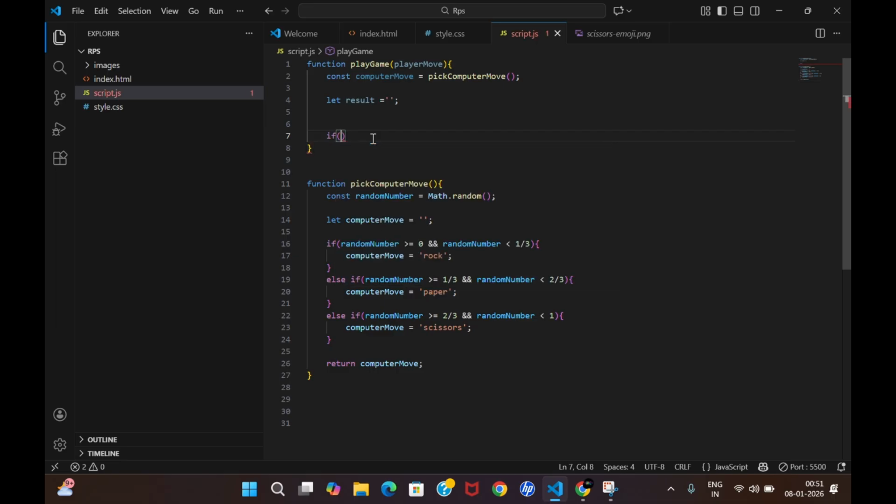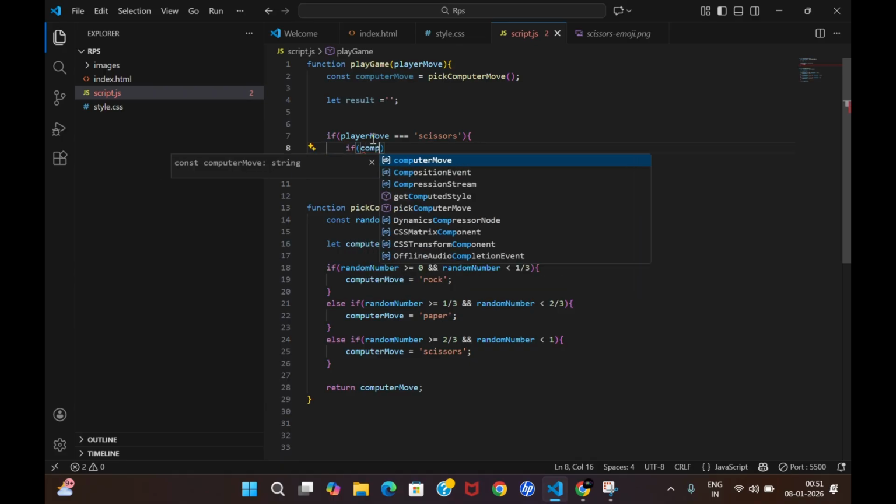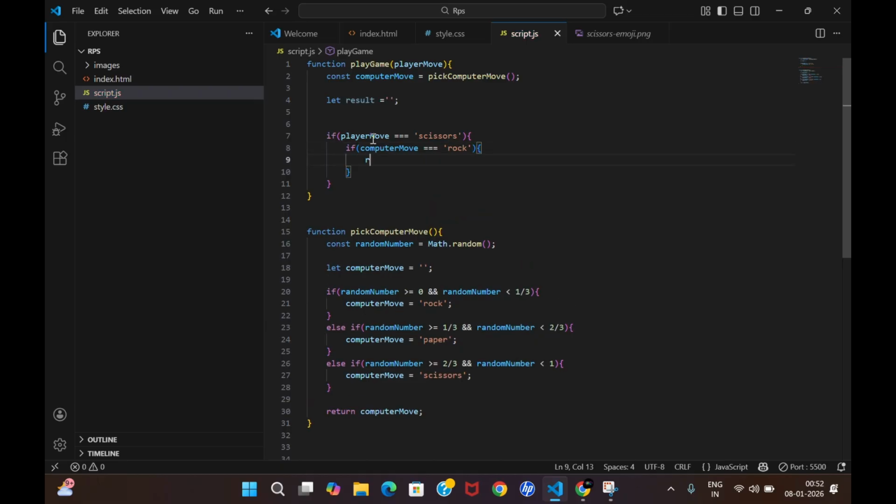So now I will just simply use what we use from our childhood. Let's say, if my move was scissors, for example, I will just have three cases over here. The first case is, let me say the computer move is equal to rock, then what will happen? You can say that the result will be, you lost, right? Scissors can't win in front of rock, right? So it's simple.